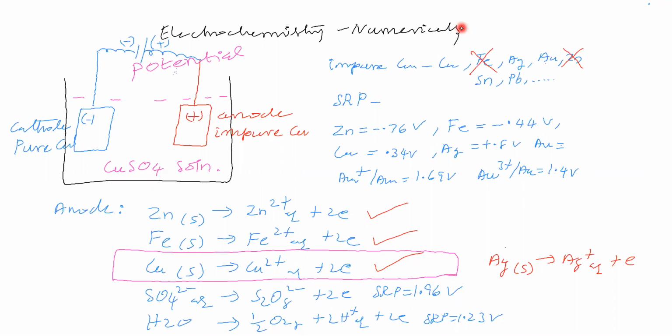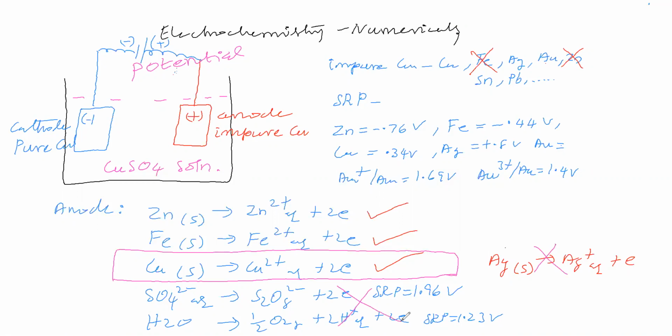So what is the maximum potential applied using this battery for this electrolytic process, means the potential such that this reaction should take place. That means the provided potential makes this reaction take place, but not this, but not this.